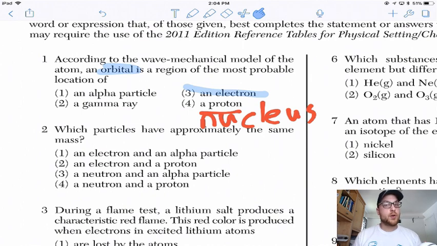Orbital is definitely a word in that Quizlet of the top 50 vocabulary words to get you through the chemistry Regents. That's on my course website. I'm going to send a link out to that on Remind tomorrow.